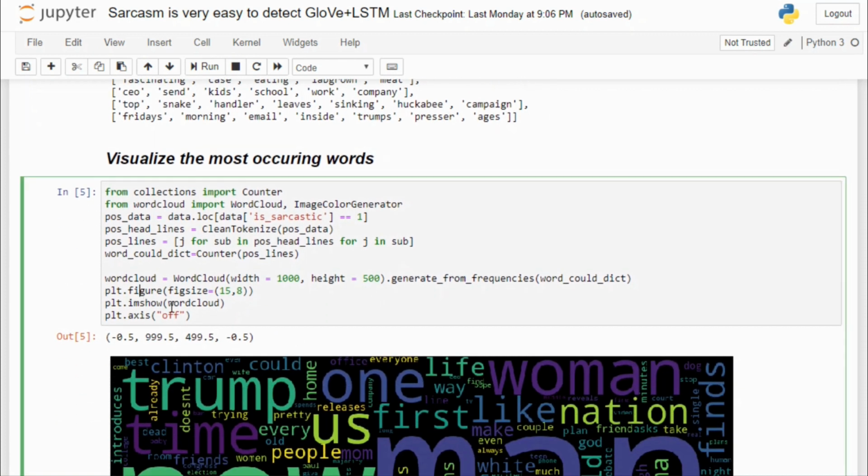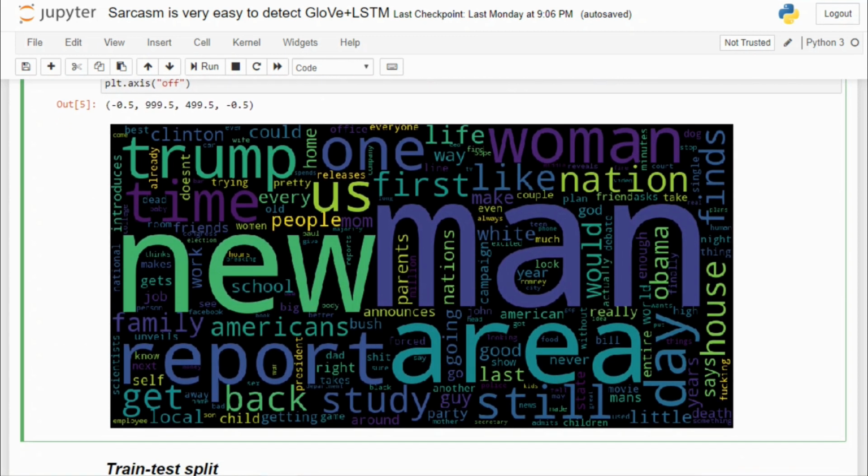Okay, so here's a nice little visualization I have done. Here I am making a word cloud based on the frequency of the words, taking only those headlines with a sarcastic remark associated with them. So after doing this word cloud, I'm getting this. You can see these big words are very frequent in the sarcastic remarks.